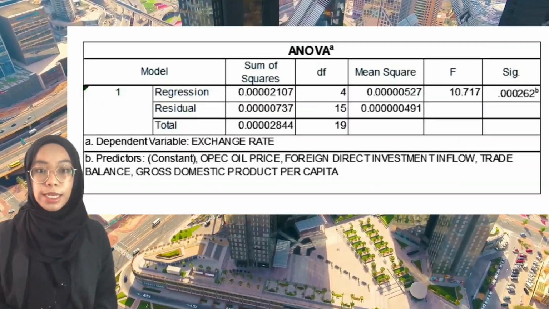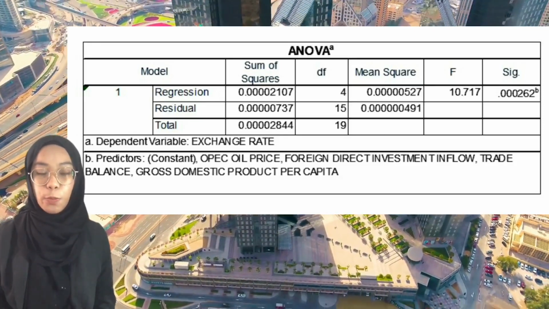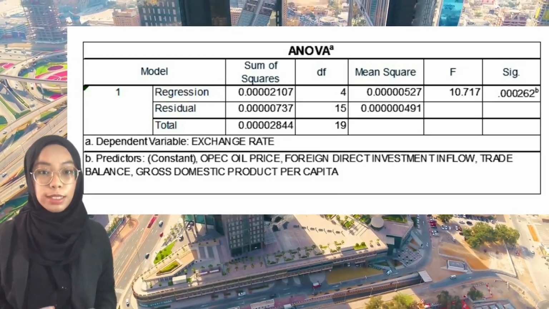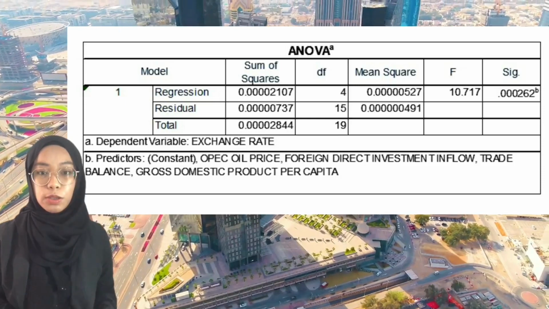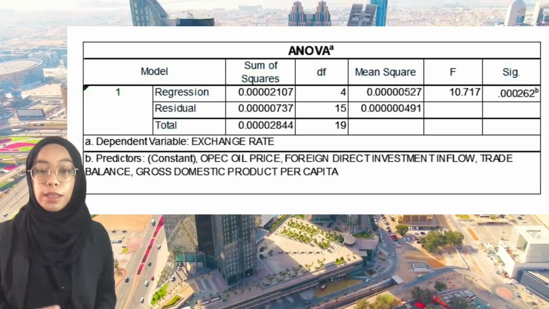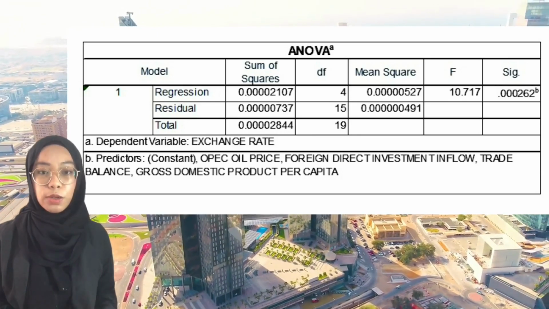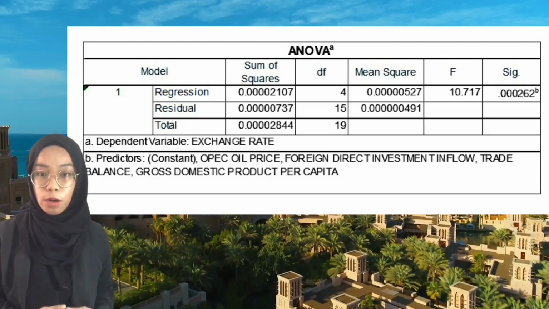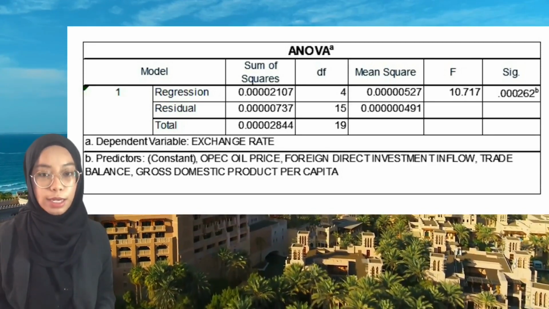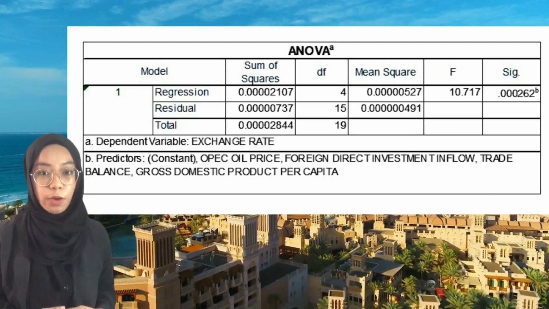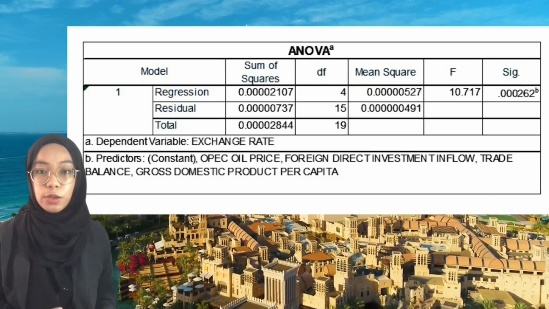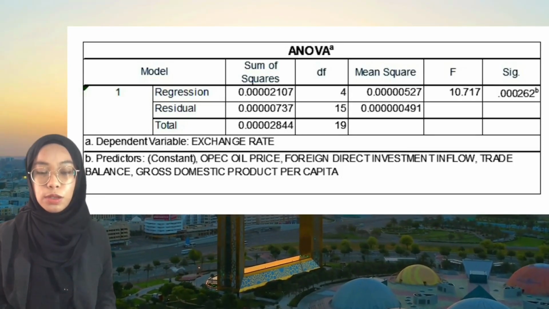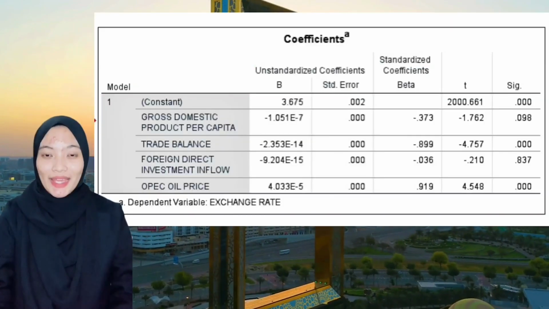This ANOVA table indicates the regression sum of squares is 0.00002107. Next, as for residual, the sum of squares is 0.00000737. Therefore, the total is 0.00002844. Furthermore, the degrees of freedom of regression is 4, while residual is 15, so the total is 19. And lastly, the mean square of regression is 0.00000527 and residual is 0.00000491.